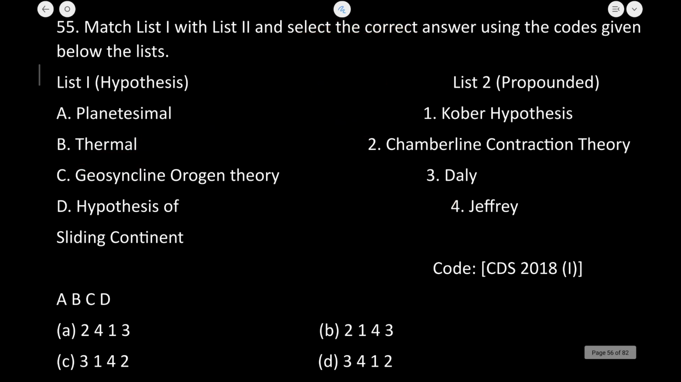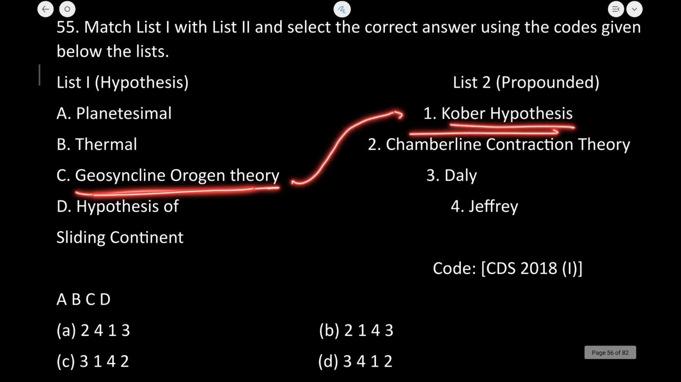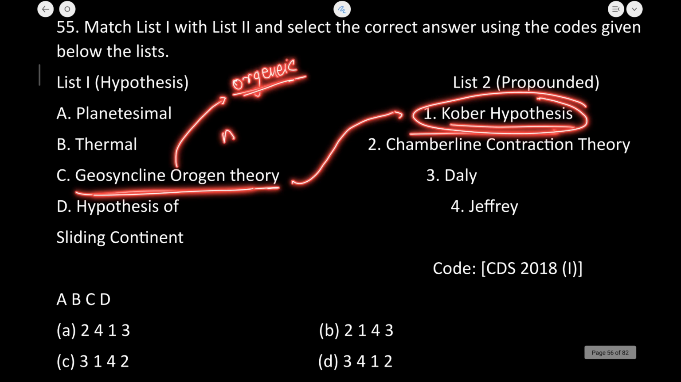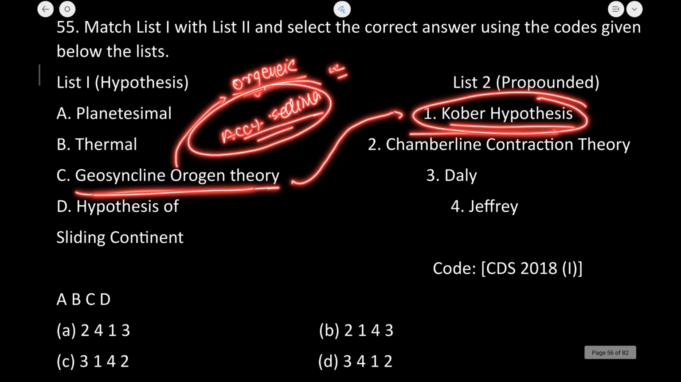Next one is the geosynclinal origin theory. This theory was given by Antony Kober. It postulates that the major mountain building events, which are also known as orogenics, are a result of accumulation plus subsequent compression of sedimentary rocks deep down in the depression of the earth crust.